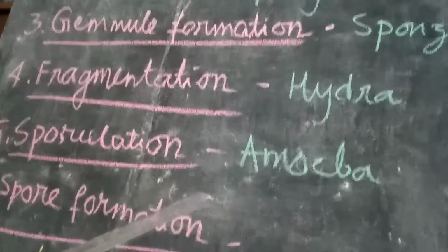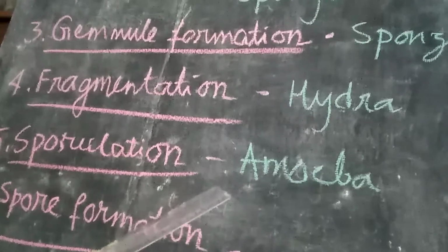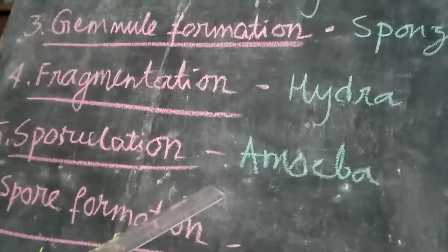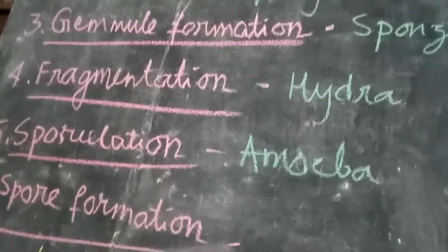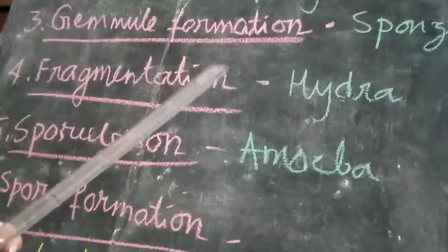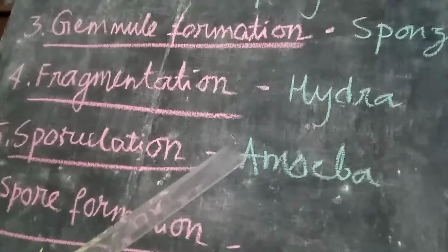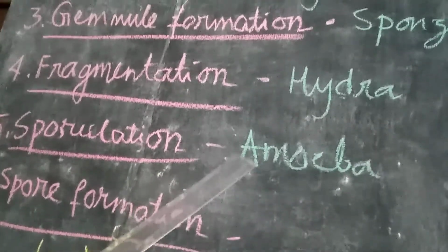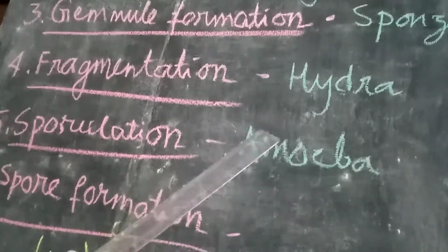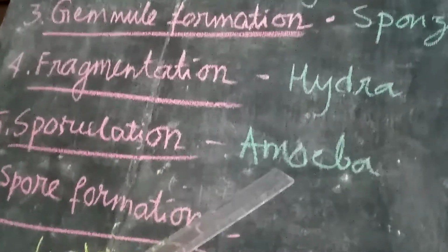In amoeba, under some adverse condition, they withdraw their pseudopodia and are covered within a cyst. This is called encystation. When the favorable condition comes, the encysted amoeba divides and produces multiple amoeba.